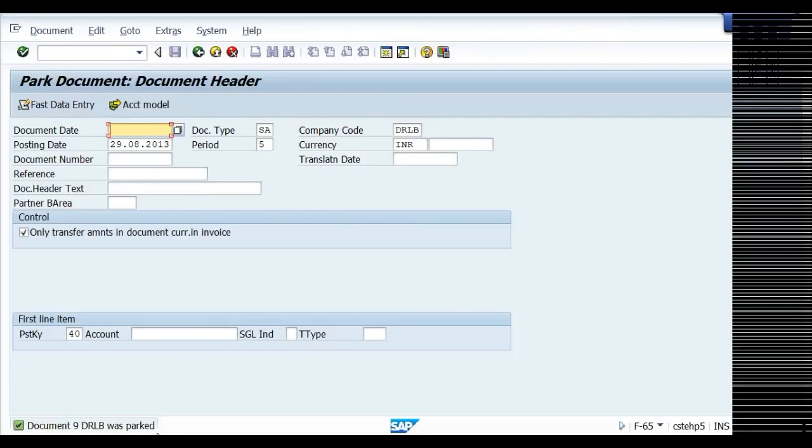Right, document number 9 in DRF was parked. Previously, when you go to F-02 and post it, it will say document number so and so was posted. Now in parking, it is taking document number 9 as a continuation document. I'll post one more document.